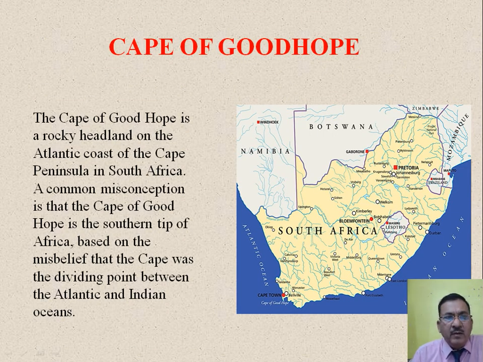Now here you could see the Cape of Good Hope is a rocky headland on the Atlantic coast of the peninsula in South Africa. As I say, India is a peninsula. Peninsula means where three sides of the land are covered with water. We call it a peninsula. So India is a peninsular country. Similarly, in South Africa there is one point which we call the Cape of Good Hope. Via that route, Vasco da Gama landed up in our country in the year 1498, and he was the one who found out the sea route to India.